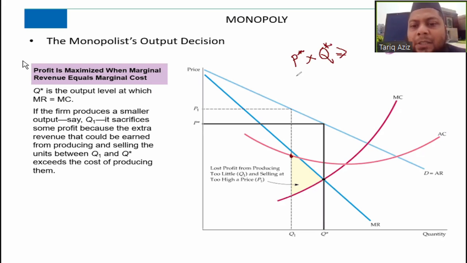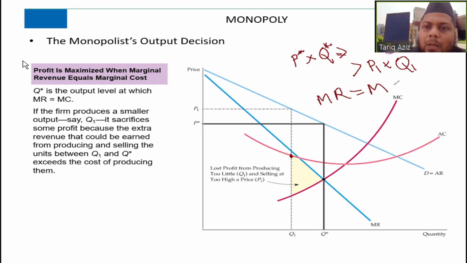P star multiplied by Q star, this area, will be bigger than P1 multiplied by Q1, because at this level, that is P star multiplied by Q star, this area is defined by the point where MR is equal to MC. So if the firm decides to produce Q1, the total revenue of the firm will be less.